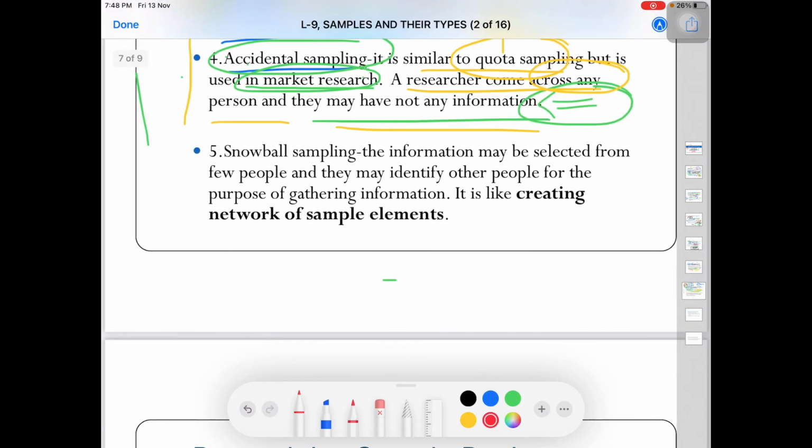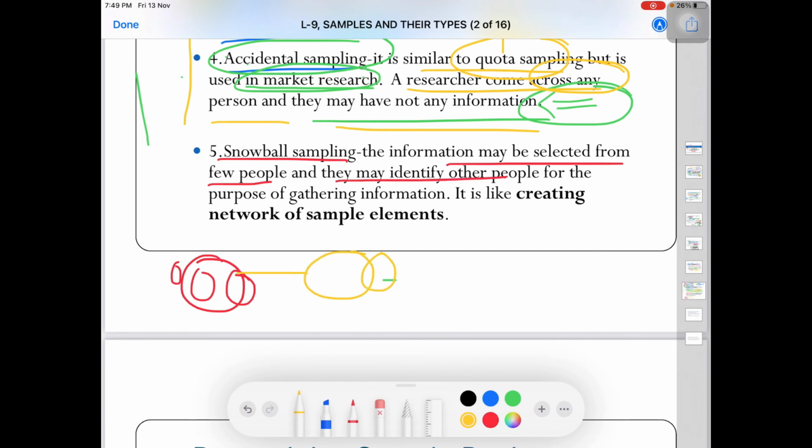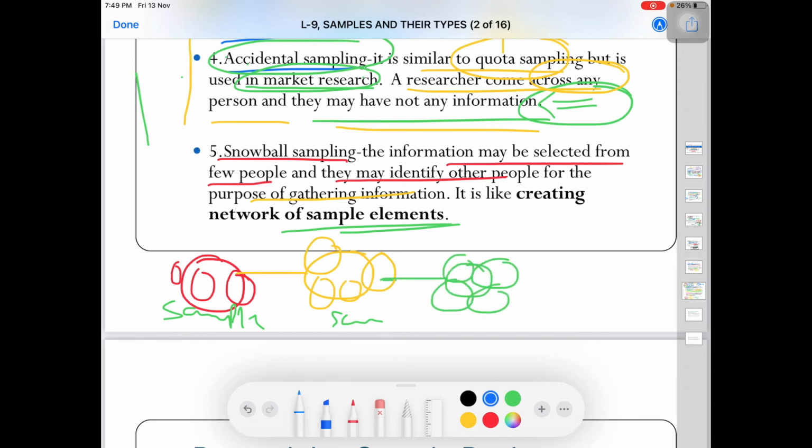The fifth one is snowball sampling. Under this, information may be collected from a few people. These few people help to identify other people from whom the data can be gathered. So it is like creating a network of sample elements. This is sample 1, this is another sample, and this sample can help us to find another group of people who can act as a sample. So it is like a network, and it is known as a snowball.